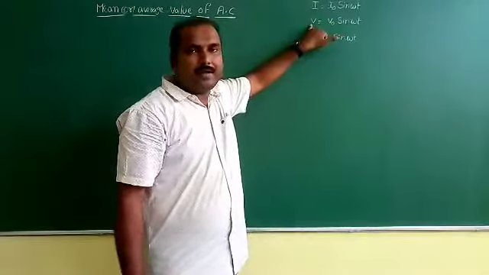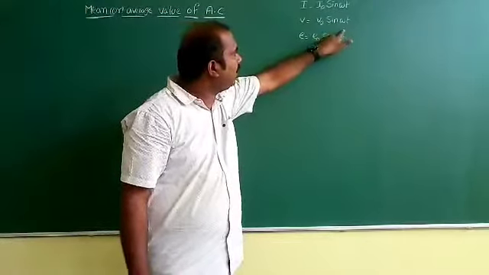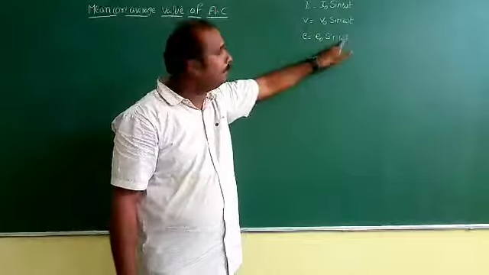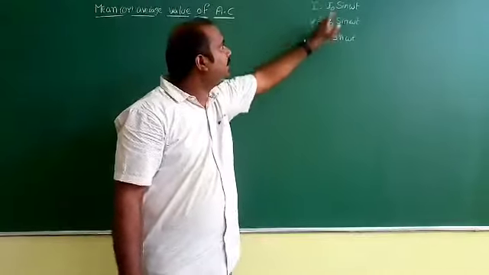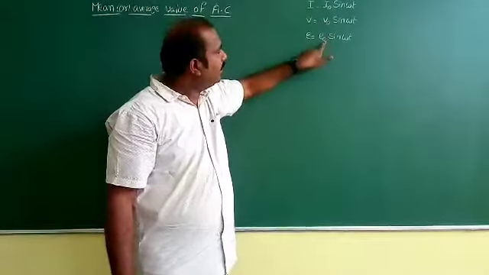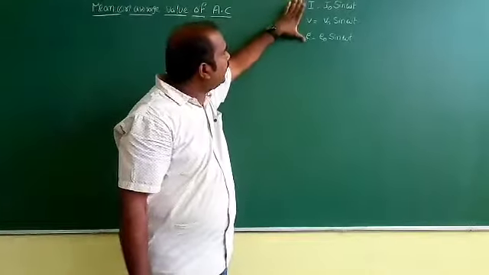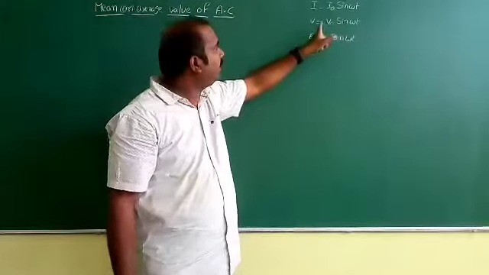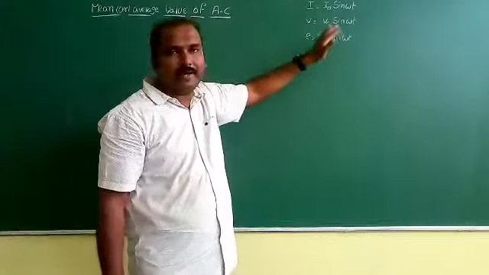The instantaneous value of voltage is given by the equation V is equal to V naught sin omega t, or EMF E is equal to E naught sin omega t. I naught, V naught, E naught, all these stand for the maximum value of current, maximum value of voltage, maximum value of EMF. So everybody must follow this structure. I is equal to I naught sin omega t, V is equal to V naught sin omega t, and E is equal to E naught sin omega t.